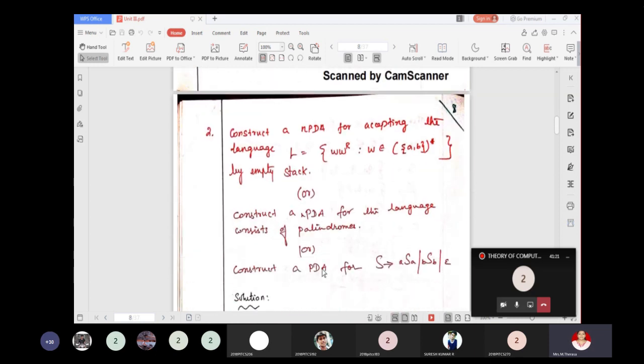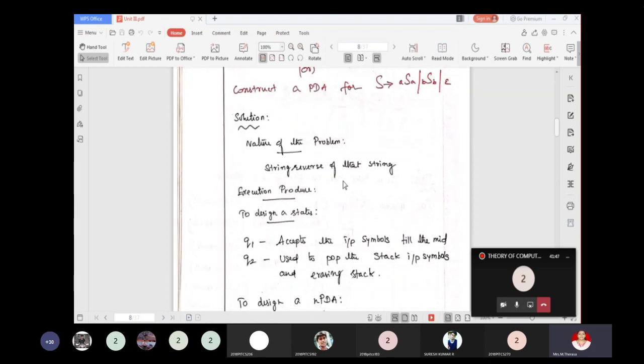Okay, we'll see the next example, where we are going to construct a non-deterministic pushdown automaton for accepting the language L equal to W W power R, such that W belongs to {A, B} star, by empty stack. We are going to see an example for empty stack. This is also called a palindrome, a string followed by the reverse of the string.